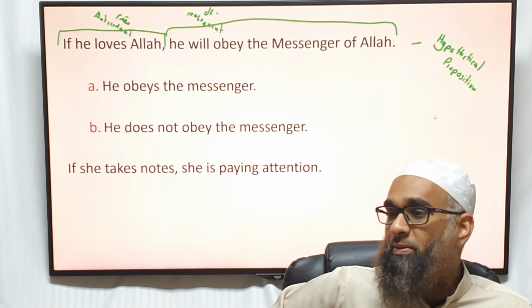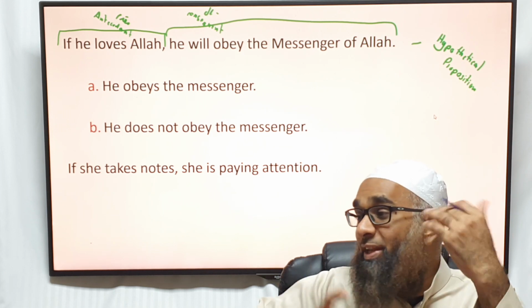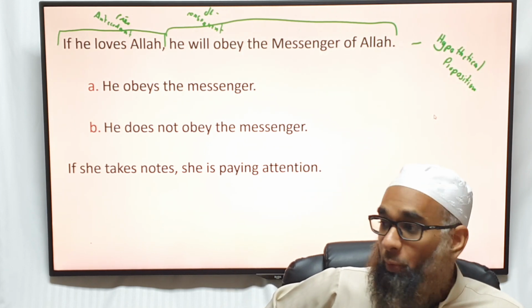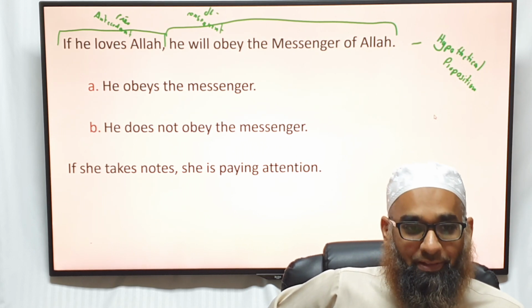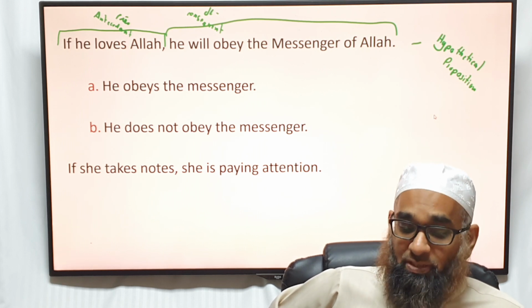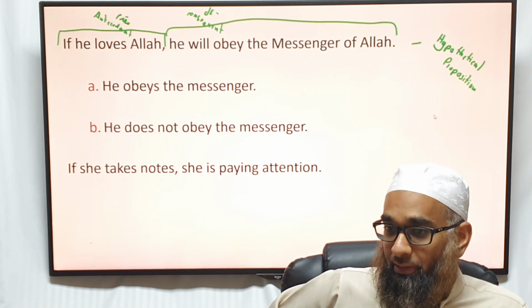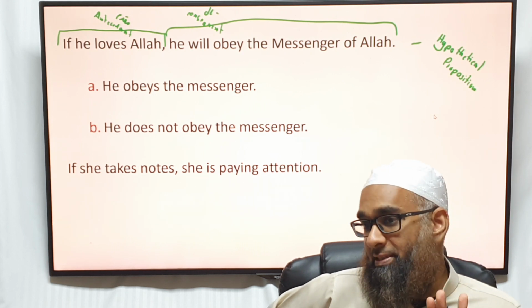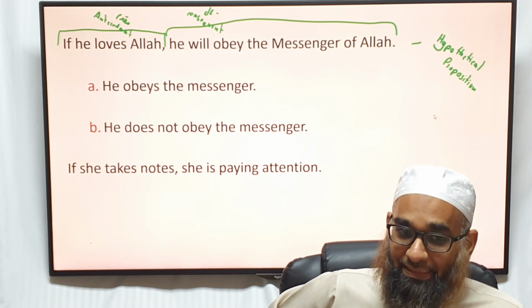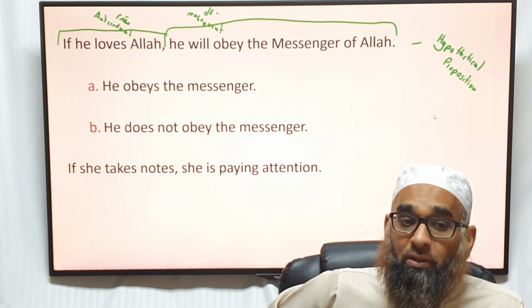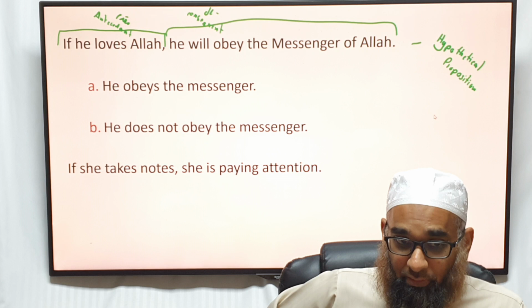So what's the argument there? The indirect, the assumed: if you take notes, you are paying attention. So if you affirm, if somebody takes notes, then they are paying attention. If you assume that it's true that they're taking notes right now, we know for sure they're paying attention. So if you affirm the antecedent, she's taking notes, therefore she's paying attention. Is that true? Yes.